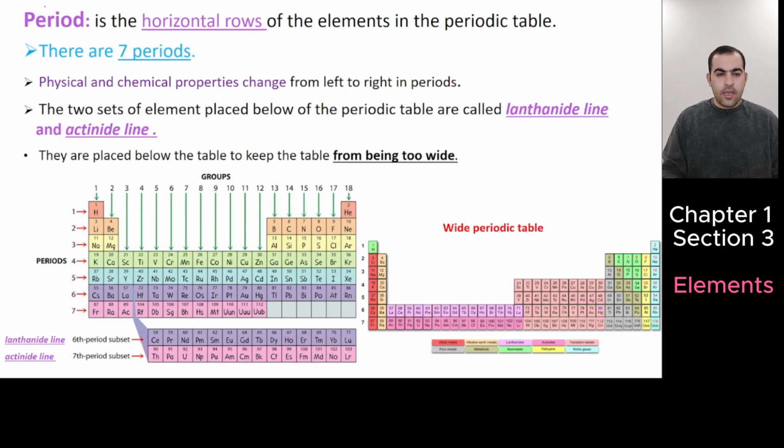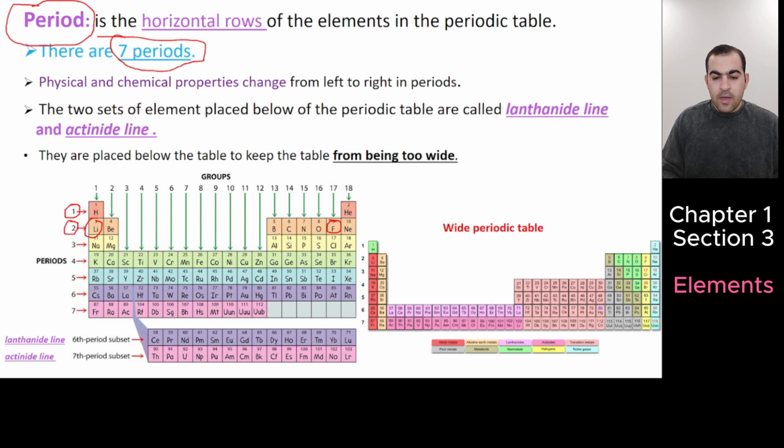Also, we have periods. I think you have learned this in secondary school. A horizontal row in the periodic table is called a period. How many periods are there? There are 7 periods. And physical and chemical properties change from left to right in periods. For example, lithium and fluorine are in the second period. There are 7 periods.